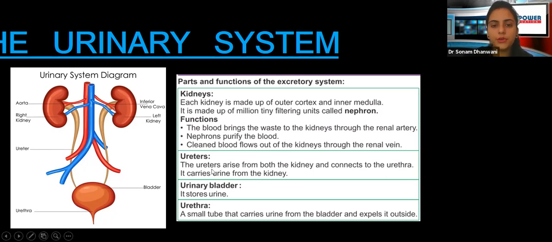Next are the ureters. Ureters arise from both the kidneys, these brown colored tubes that we just saw, and connect to the urethra. They carry the urine from the kidney. Now see, all the urine present here is carried by these ureters, temporarily stored in this bladder, and then from there the urethra is going to carry that urine and pass it out. We have seen the urinary bladder, which is basically a bag storing urine, and the urethra, which is a small tube that carries urine from the bladder and expels it outside. Are we clear with that? So what is important here is these four organs: kidneys, ureters, urinary bladder, and the urethra.